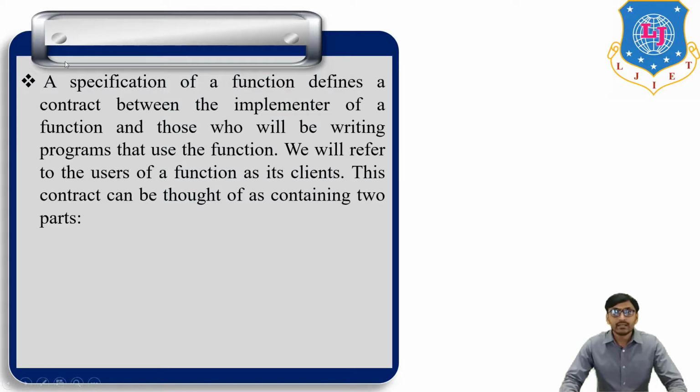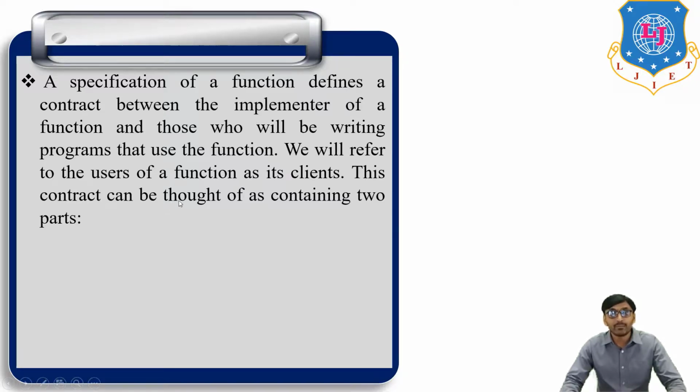Then a specification of a function defines a contract between the implementer of a function and those who will be writing programs that use the function. We will refer to the user of a function as its client. Client means user of the function.